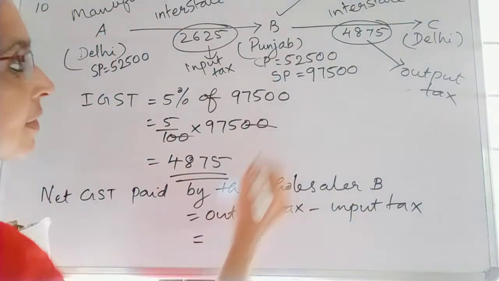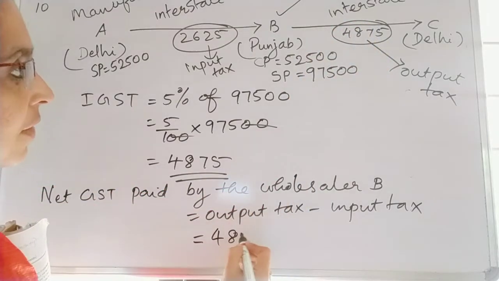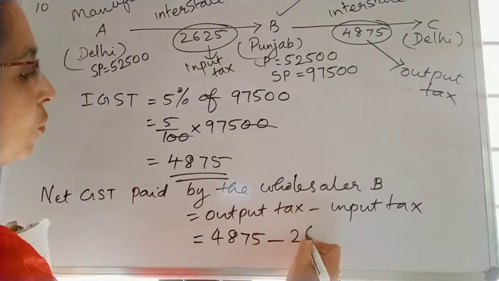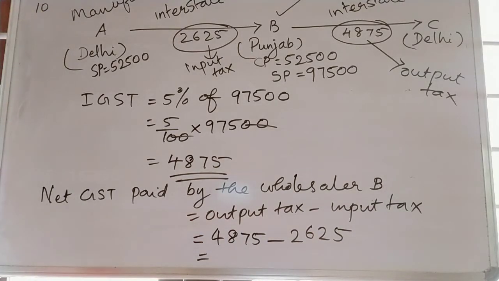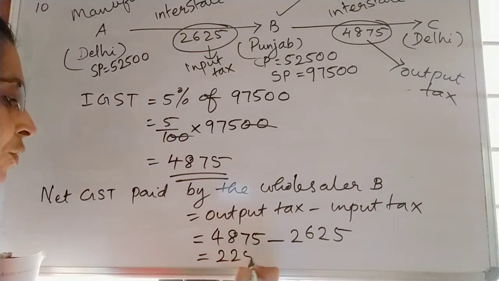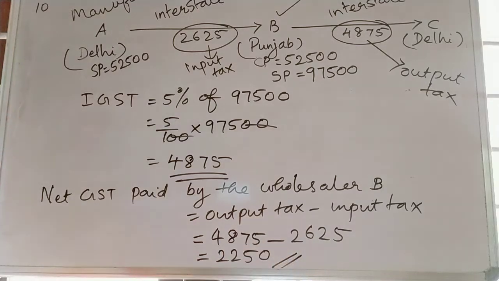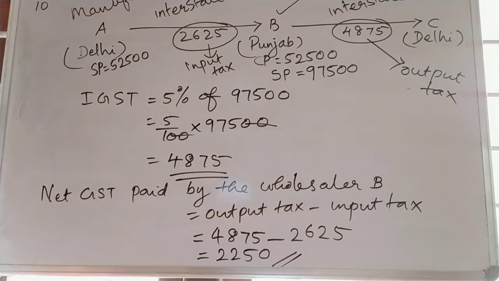That is, output tax is what? 4875 minus 2625 is equal to 2250. So, rupees 2250 is the net GST paid by the wholesaler B.